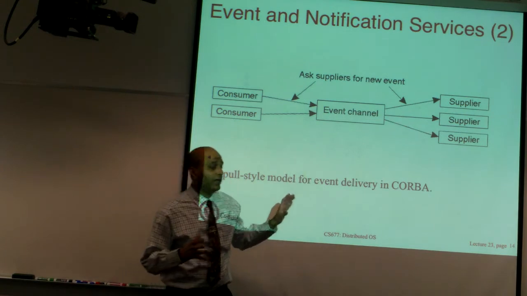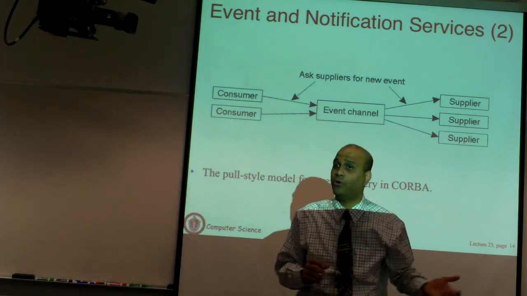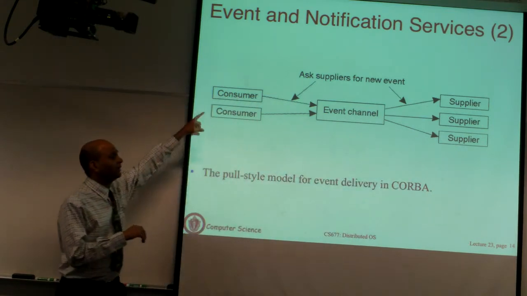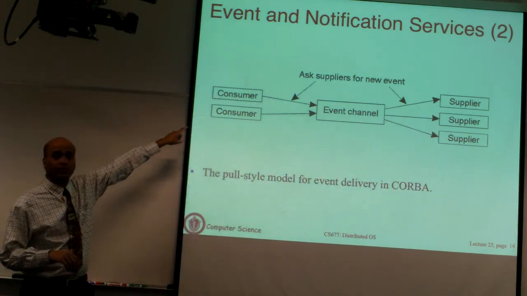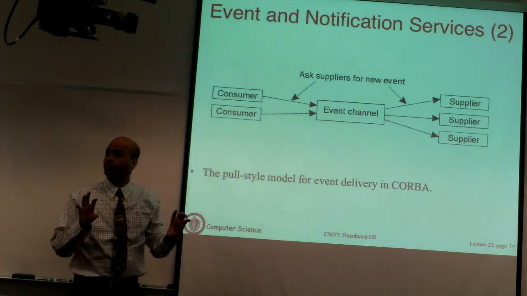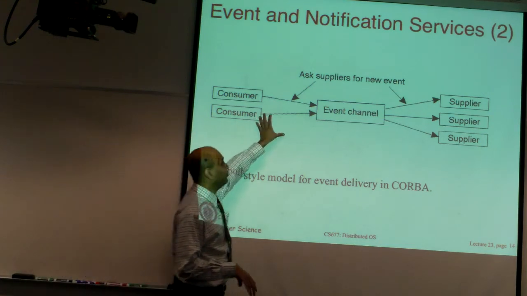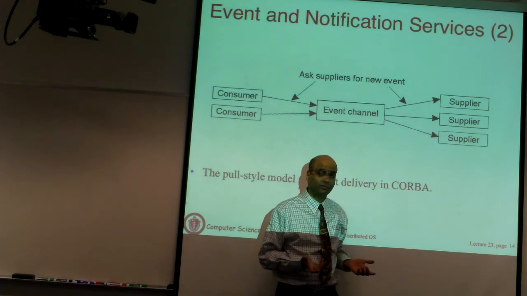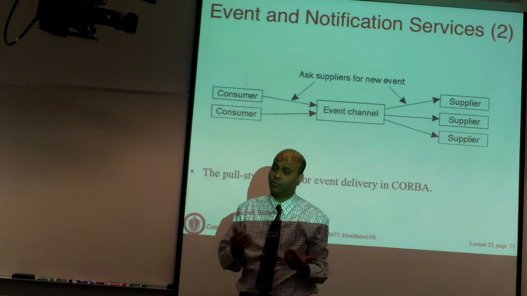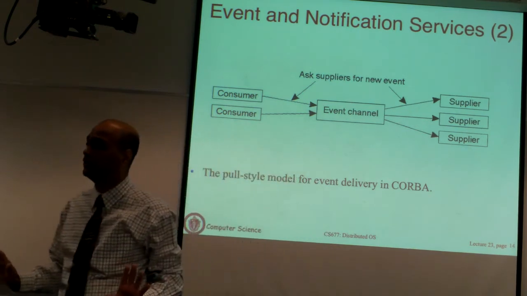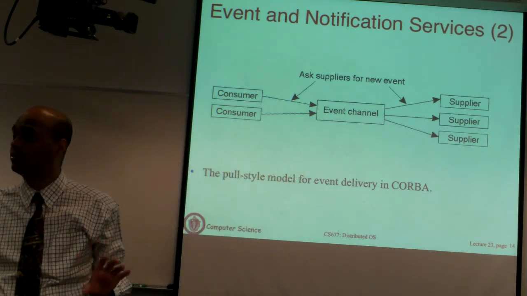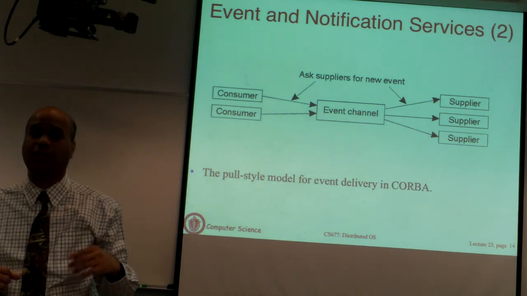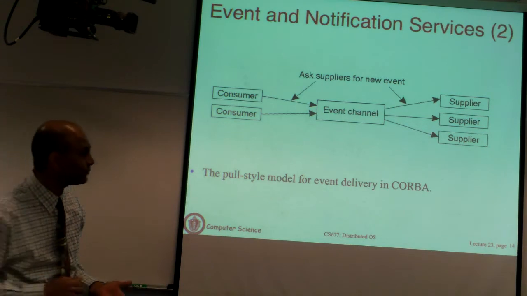Now, you can have any combination of push and pull between the producers and the event channel, and between the subscribers and the event channel. So we saw push and we saw pull, but this could be push and that could be pull, or any combination is allowed. By default you may want to keep it simple and say everything is push or everything is pull, but you can have any combination between the event channel and the publishers, and the event channel and the subscribers.